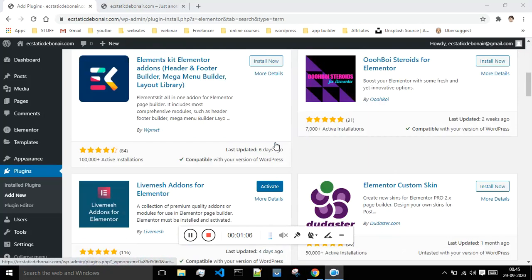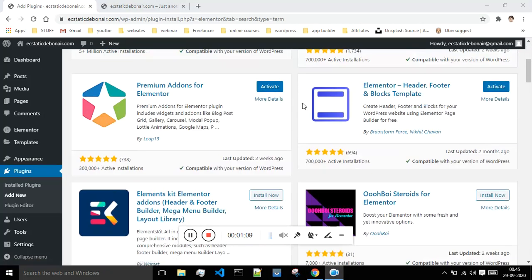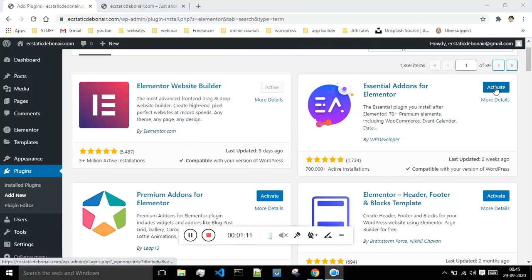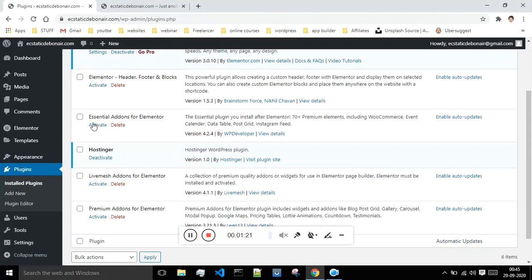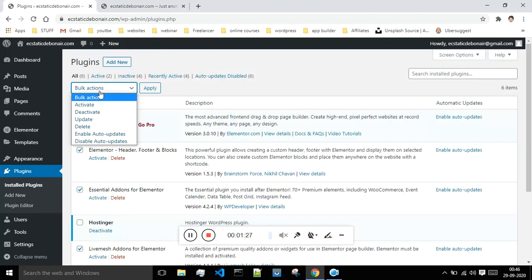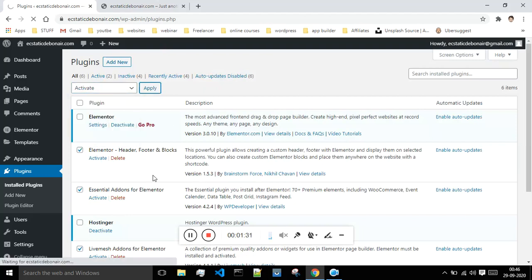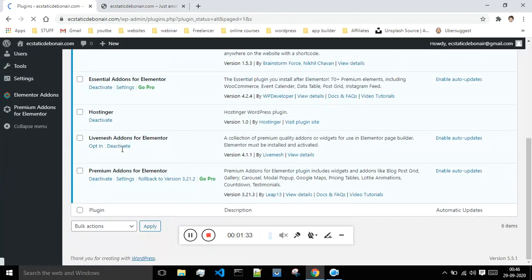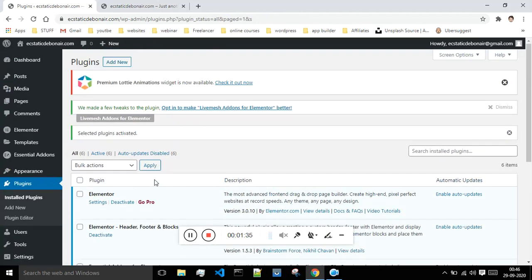Okay, so now it's in the scene. Now I'm getting this option of activate. You can activate them by clicking on these buttons, or you can do one thing. You can just go to this installed plugin section over here, and you can activate all of them all at once. Let me just show you how to do that. Just select this one, this option, and this option. Select this bulk action and say activate, and hit apply, and after that all of these plugins will be getting activated. So as you can see, all the plugins have got activated.